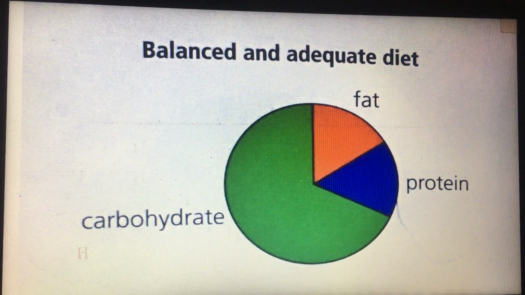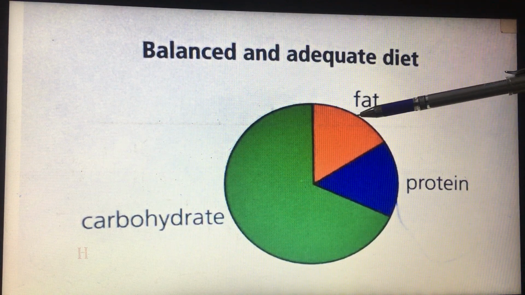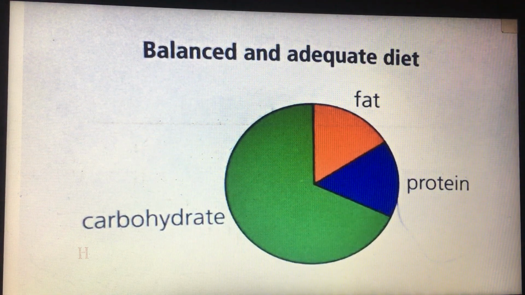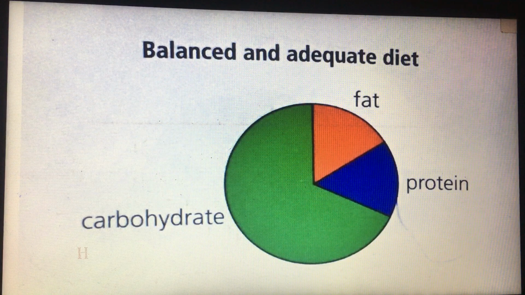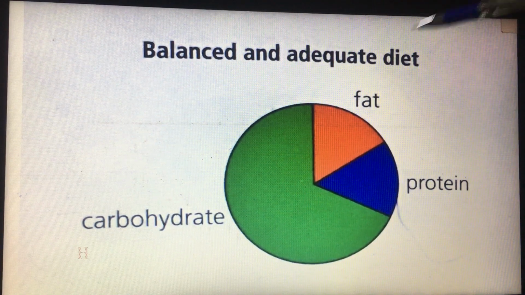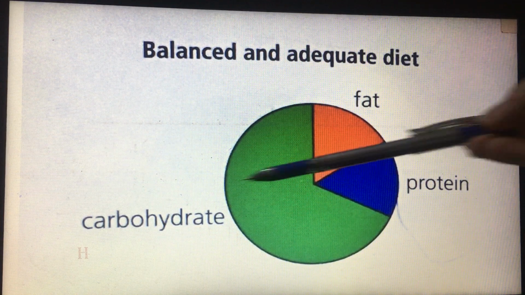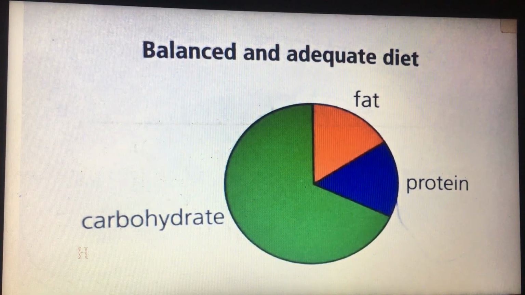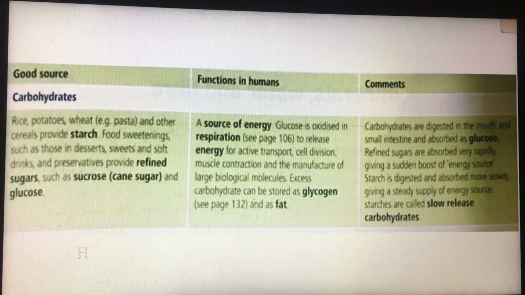And the amount of food, or the correct proportions of the main three food groups, fat, proteins, and carbohydrates, is 1/7 for fat, 1/7 for protein, and 5/7 for carbohydrate. Now let's study the details about the main three groups, which are carbohydrates, lipids, and proteins.